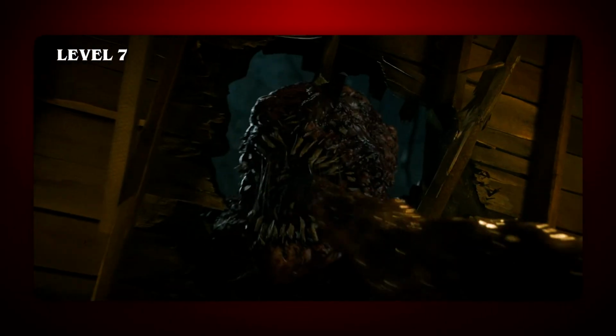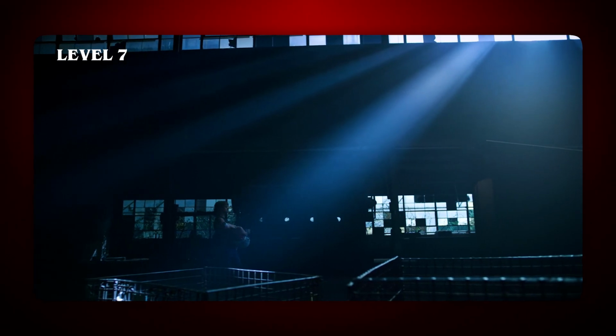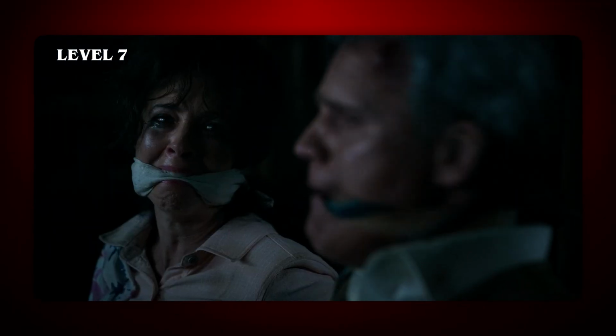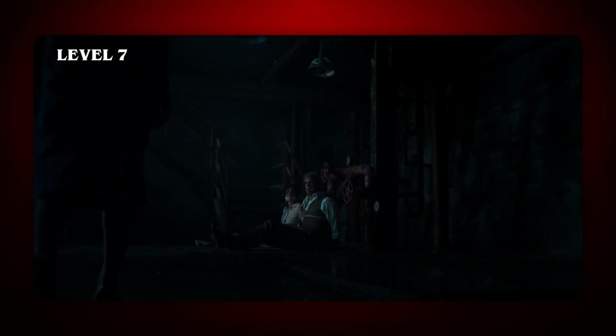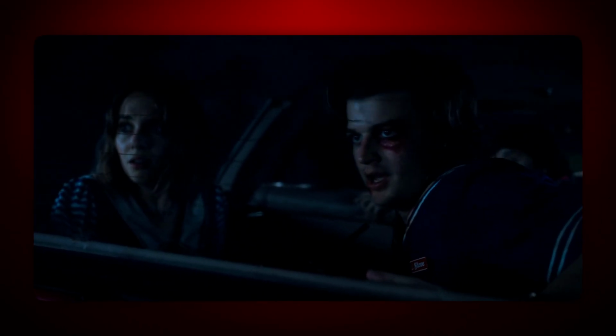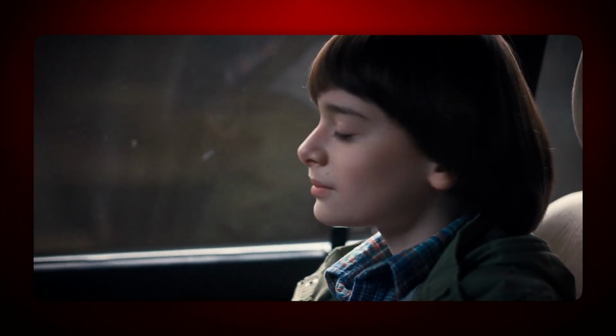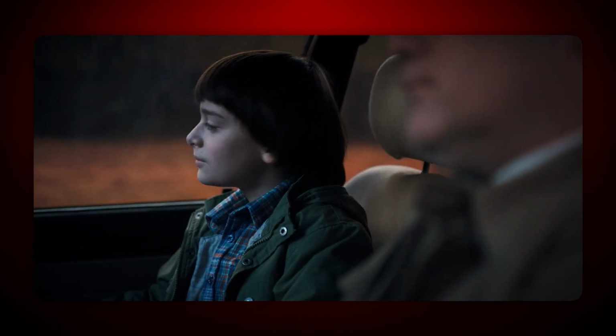Biological overwrite was the ultimate expression of the Mind Flayer's control. Victims weren't possessed or controlled. They were consumed and reconstituted as extensions of the entity itself. This level eliminated any possibility of resistance or recovery. The Mind Flayer's control methods ranged from subtle environmental warnings to complete biological assimilation. The simplest required proximity and atmospheric manipulation. The most extreme demanded physical contact and chemical transformation that destroyed victims at a cellular level.